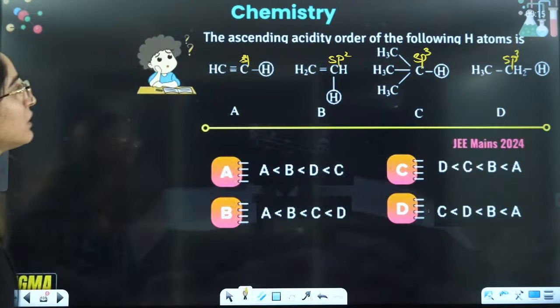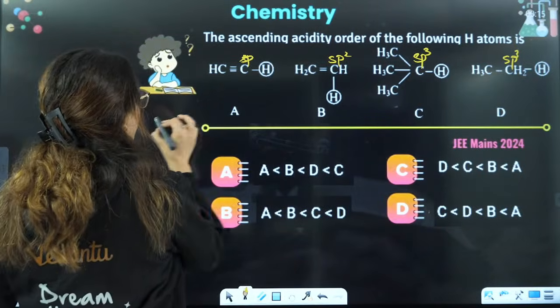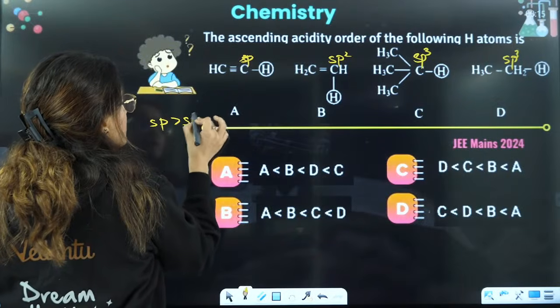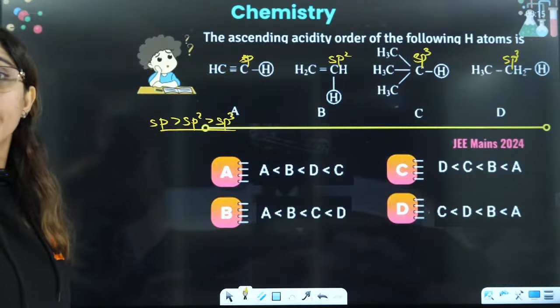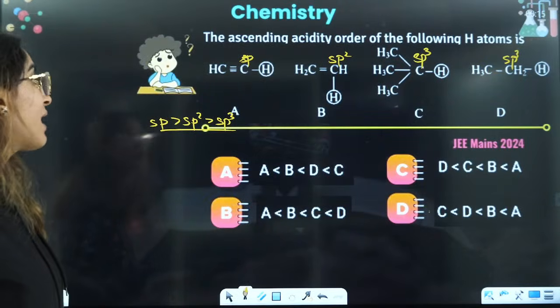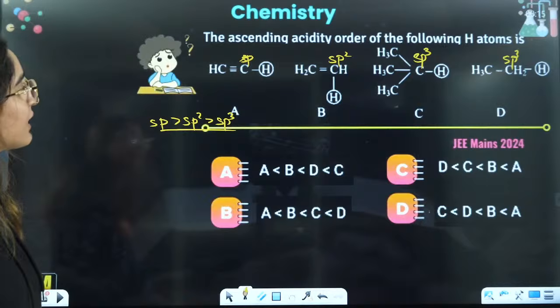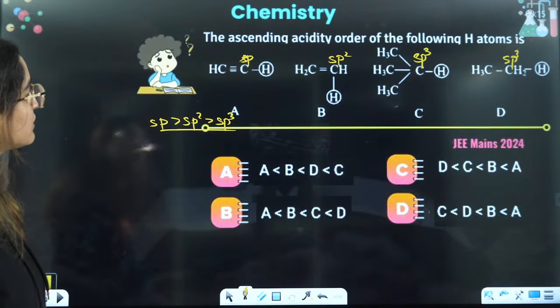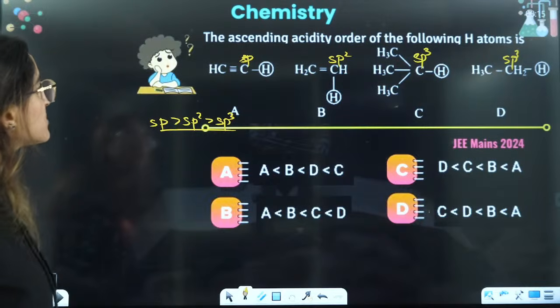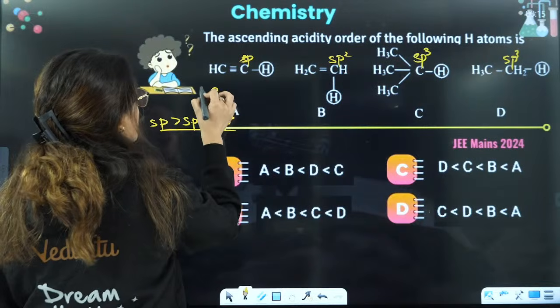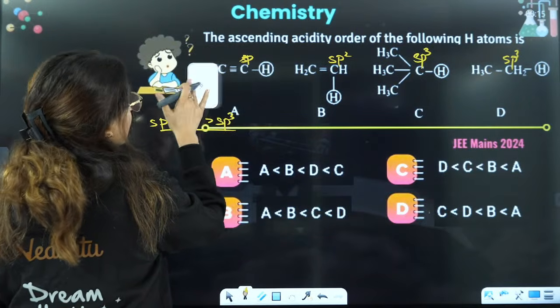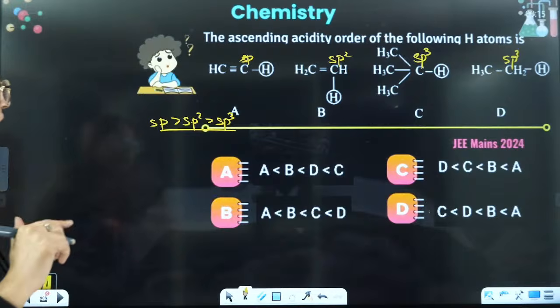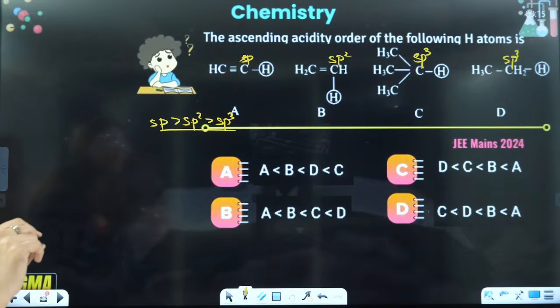So more the s character, we know the electronegativity order is sp, then sp2, then sp3. So sp has maximum electronegativity, so maximum minus I effect will be there, right? So you can say here you will have negative charge on a carbon which is highly electronegative, that will make it very stable, right? So you should have A, B, then C.